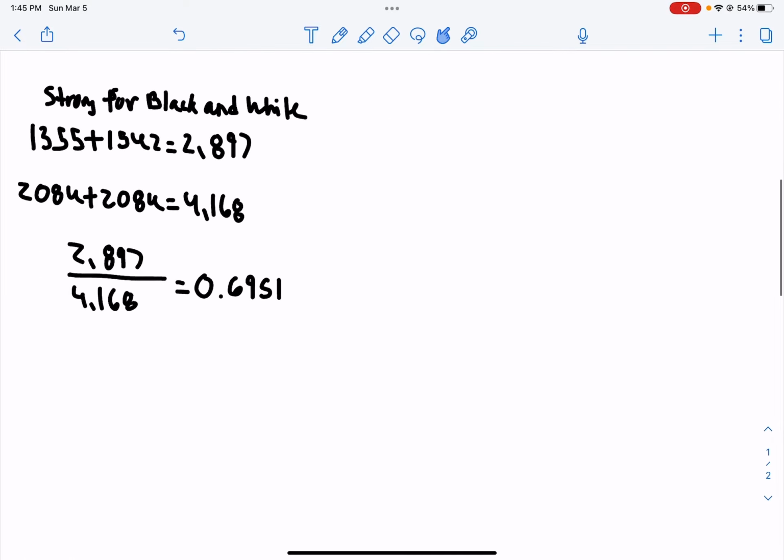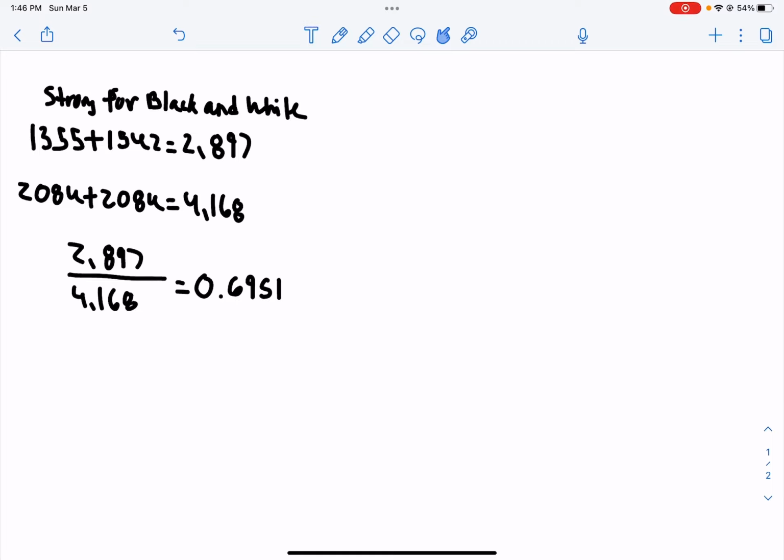Lastly, for strong conflict between the rich and the poor for black and white, it's a similar process. You have to first add together the people who do believe in these two races, which was 1,355 for black people and 1,542 for white. Sorry, flip that around.